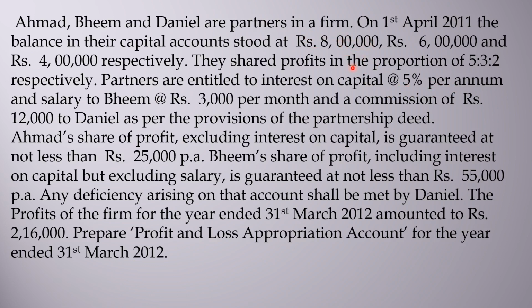So 8 lakh into 5%, that is 40,000. 6 lakh into 5%, 30,000. 4 lakh into 5%, 20,000. So total interest on capital is coming to 90,000.